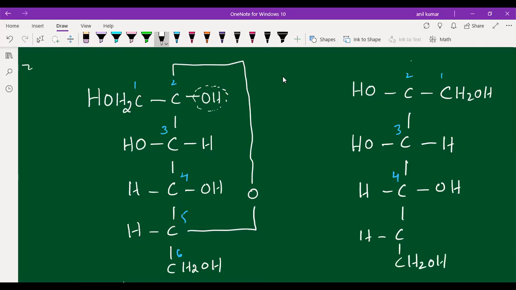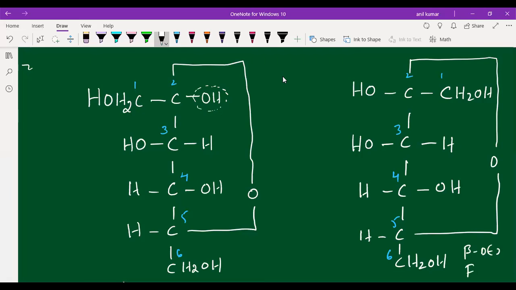Now you can see a linkage between the C2 carbon and the C5 carbon, students. Right, students? Now you can check, students. This we are calling beta D. What is the name of this compound, students? This we are calling beta D minus fructofuranose. Fructofuranose. Now you can compare both structures, this structure with this structure.